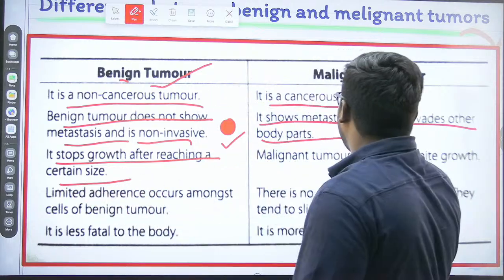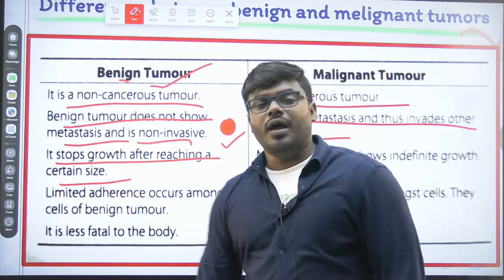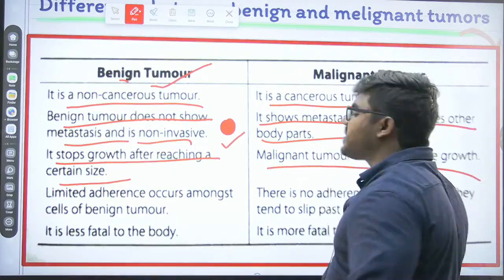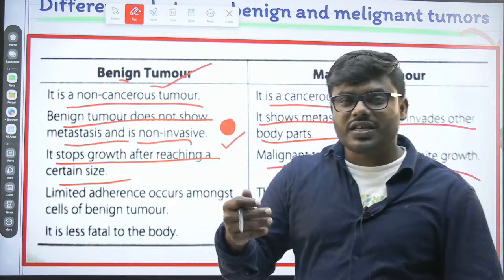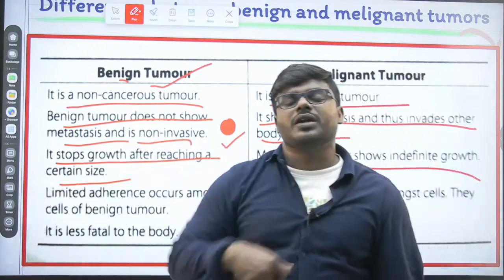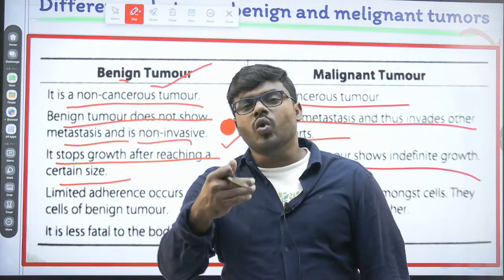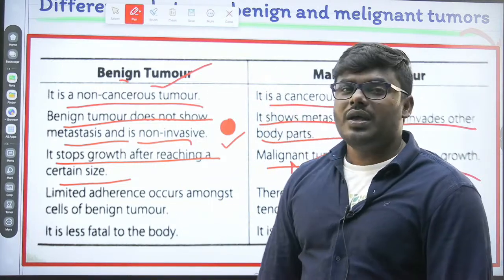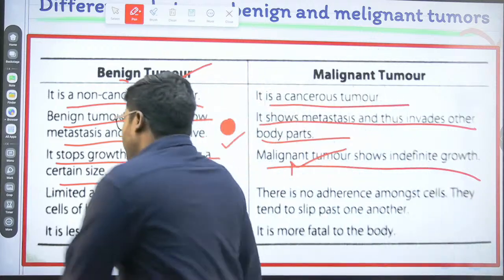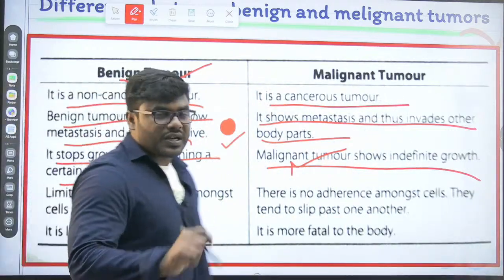But do you think it will happen with the malignant tumor? Never ever. Malignant tumor shows indefinite growth. It can spread to almost all tissues. Even it can move from one organ to another organ also. So, very important point. Everyone pay attention to this particular point.